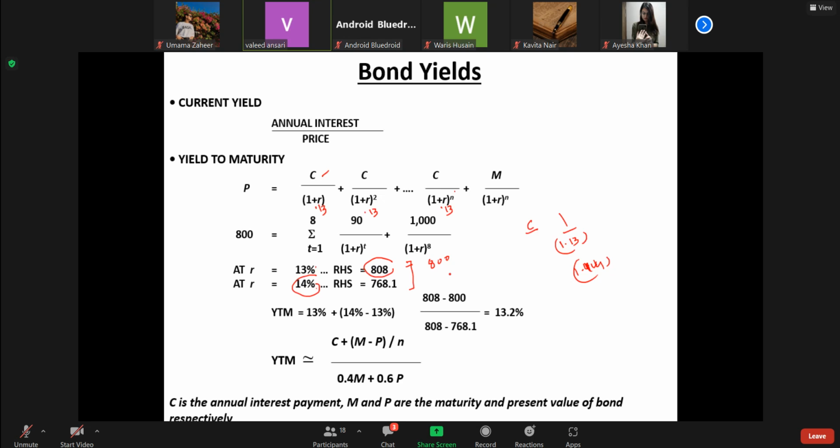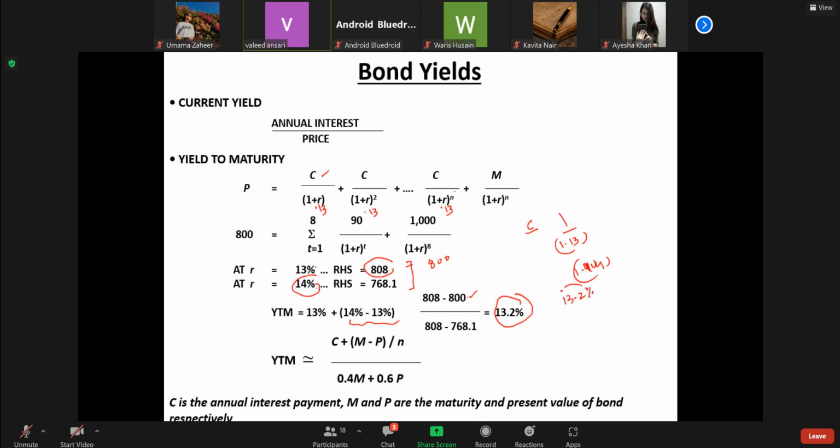We do not know exactly, so we extrapolate, a method you may have done in the first year. We take the difference between the two bond values, compare it with the prevailing price of 800, and in this way we get a rate of 13.2%.